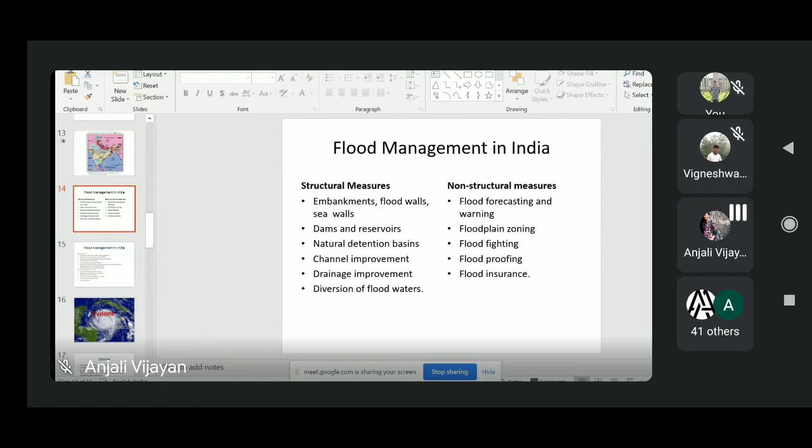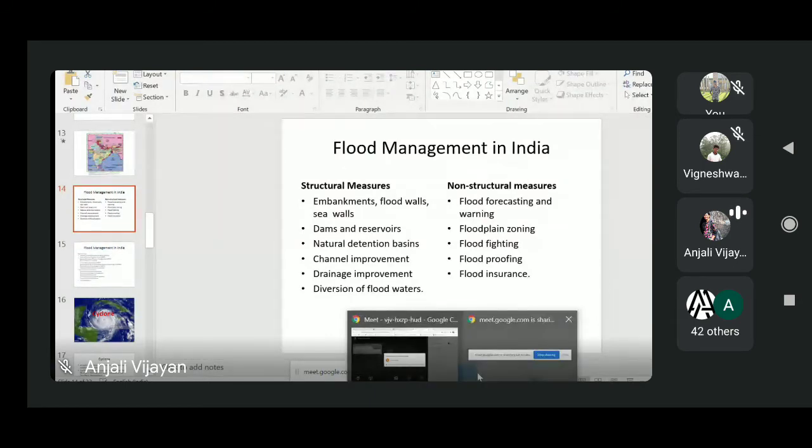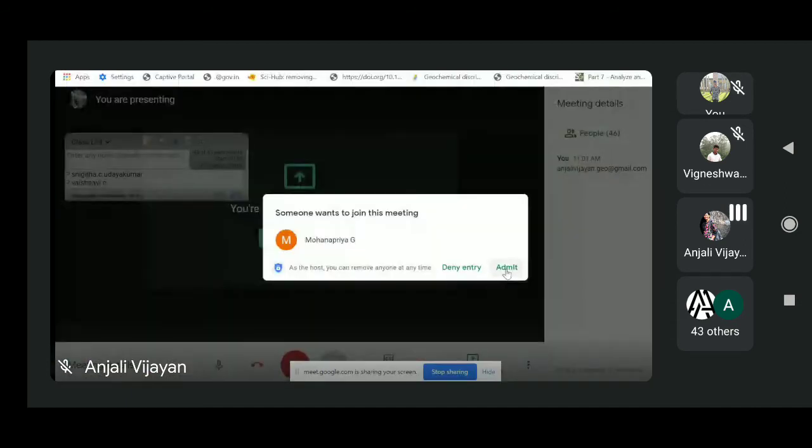Okay. So one of the main non-structural measures is flood forecasting. In flood forecasting and flood warning system, we are giving some warning regarding flooding. This warning system in India was established in 1958 by a commission called the Central Water Commission.